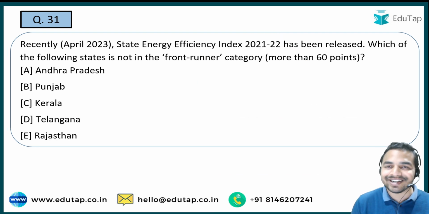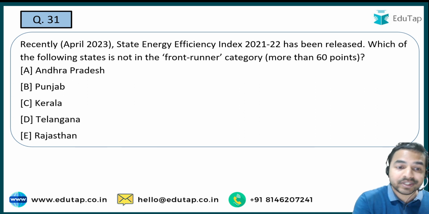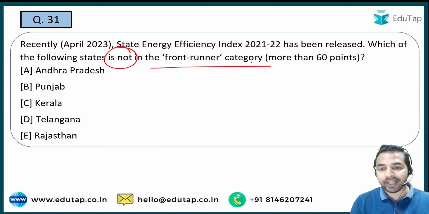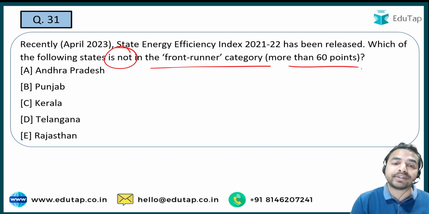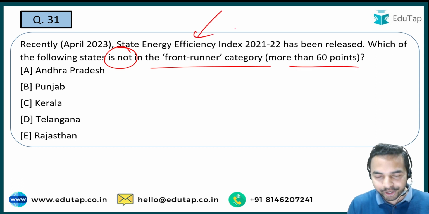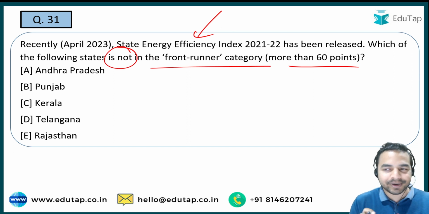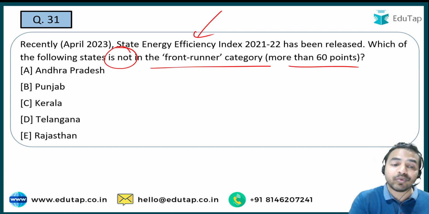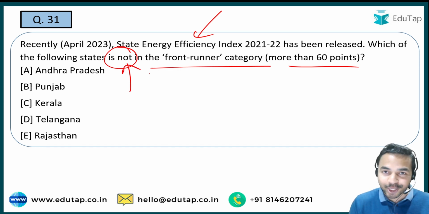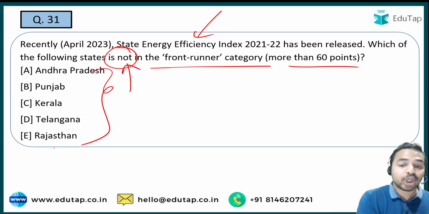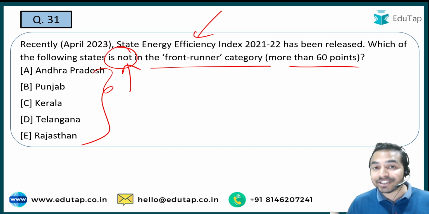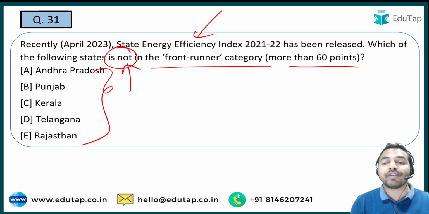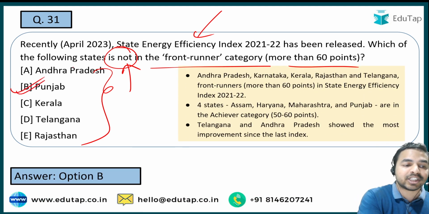Next question is on the State Energy Efficiency Index 2021-2022, which was recently released, and you are required to identify the name of the state which is not in the front runner category, that is the state which has scored more than 60 points in the State Energy Efficiency Index 2021-2022. See guys, this question needs to be read very carefully. The keyword in it is the state which is not in the front runner category. For this you need to know which of these states were in the front runner category, and that's how you will be able to eliminate the states that were part of it. And let me tell you that this state is option B, that is Punjab.